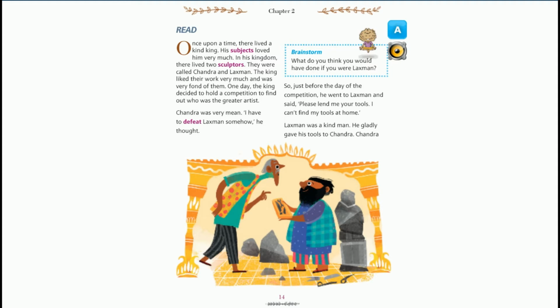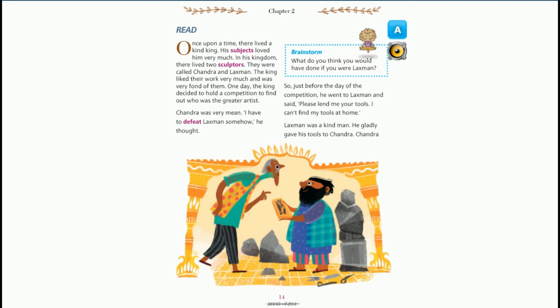Subject means the people who lived in his kingdom, they are called Praja. They loved the king very much. In his kingdom there lived two sculptors. In his kingdom, that is, kingdom means Rajya, there were two sculptors.